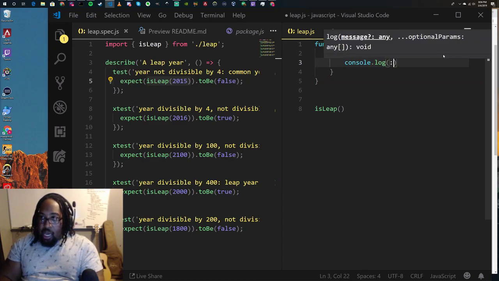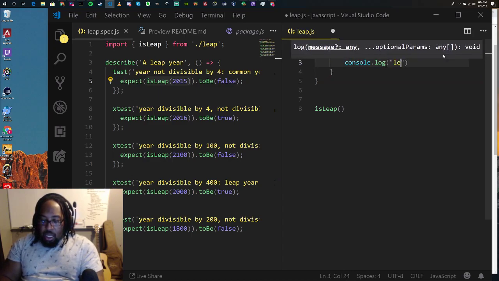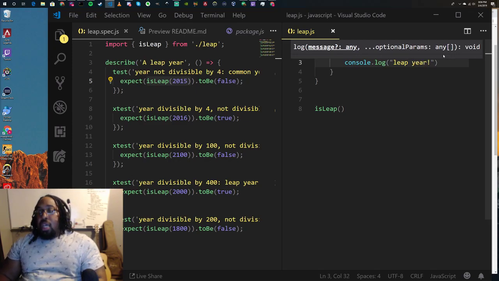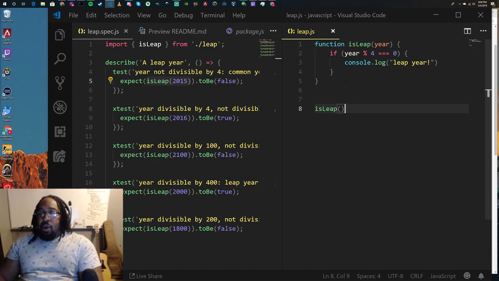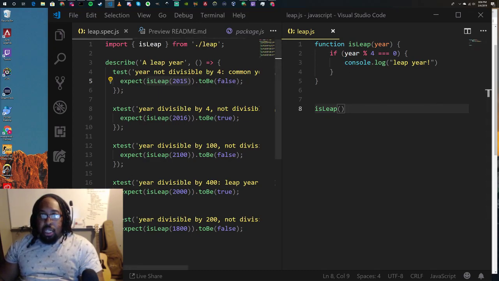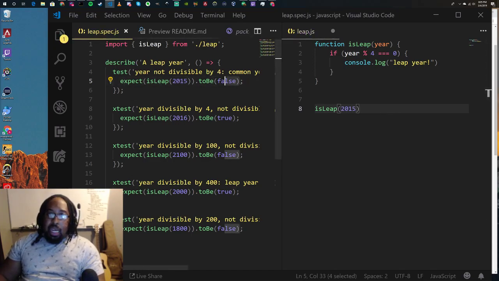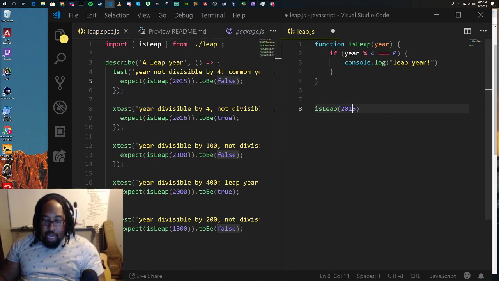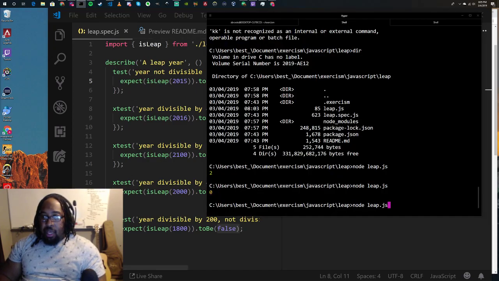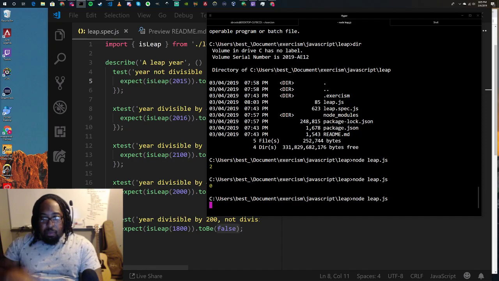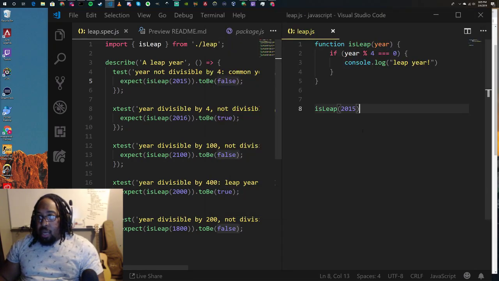"That's a leap year!" So we'll save that. And now we can do a little bit of testing. Let's use the one they have here: isLeap with 2015. This is expected to be false because 2015 is not evenly divisible by 4. So let's check and make sure this works. Pull this back up and run the code again. What happened here?